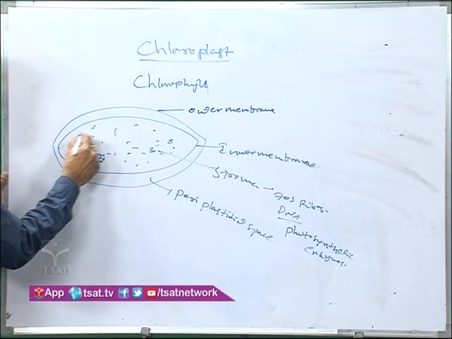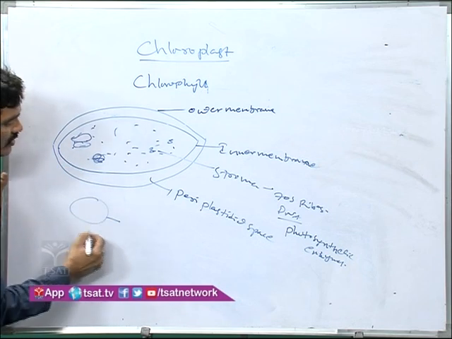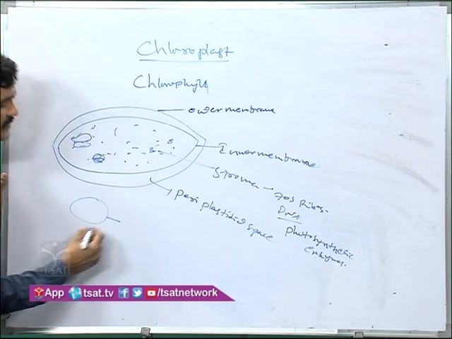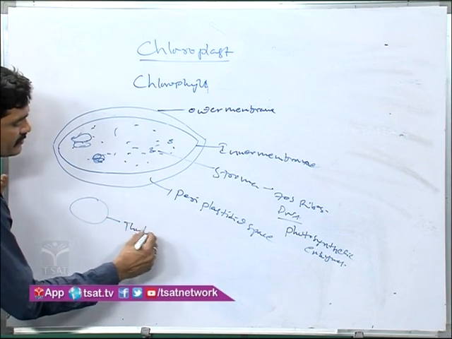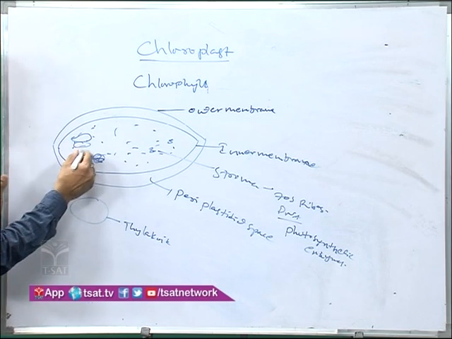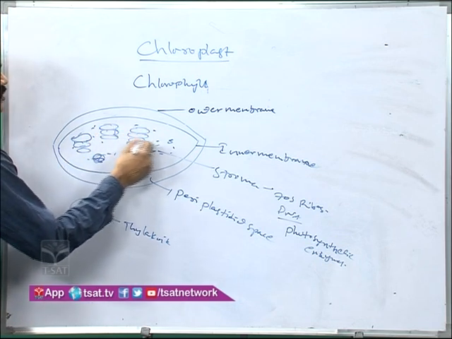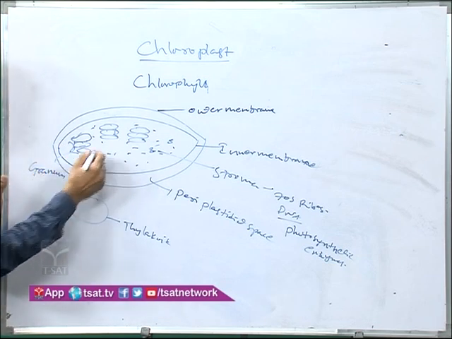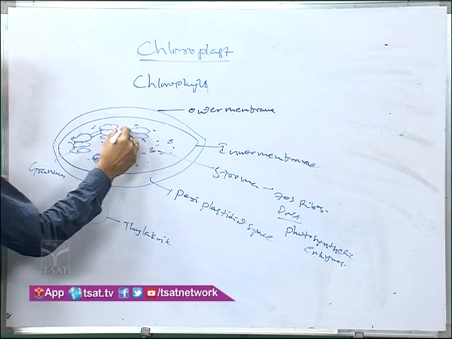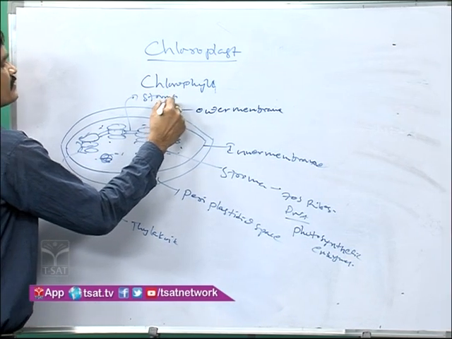As well, there are flattened membranous structures called thylakoids. The thylakoids are arranged in the form of a stack, which is called a granum. Each granum connects to another through a thylakoid membrane called the stroma thylakoid.